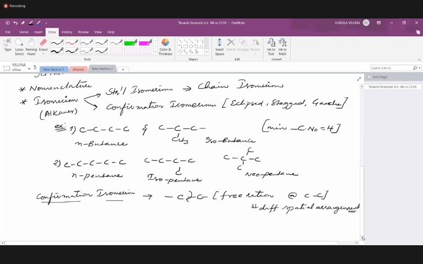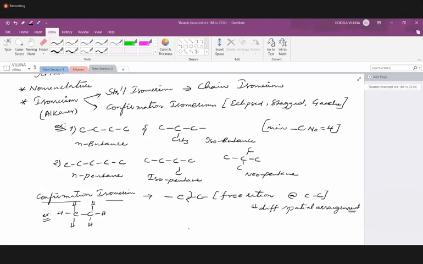Again, there is one more important criterion for conformational isomerism. Does methane show conformational isomerism? If yes, why? And if no, why? You can tell me the reason also.